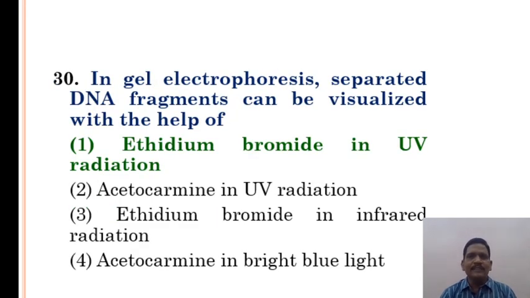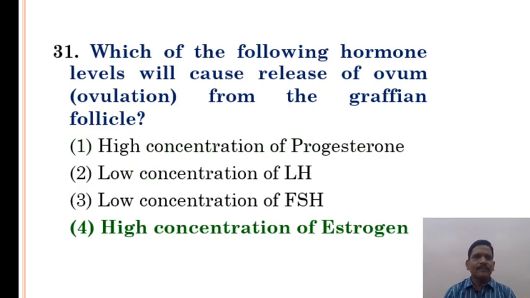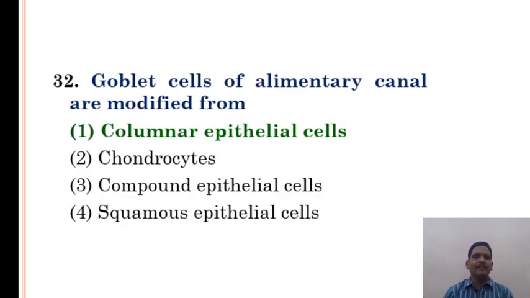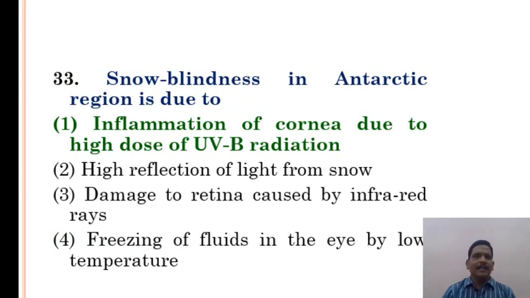In gel electrophoresis, separate DNA fragments can be visualized with the help of ethidium bromide in UV radiation. Is the correct answer? Which of the following hormone levels will cause release of ovulation from the Graafian follicle? High concentration of estrogen is the correct answer. Goblet cells of alimentary canal are modified from the columnar epithelial cells.